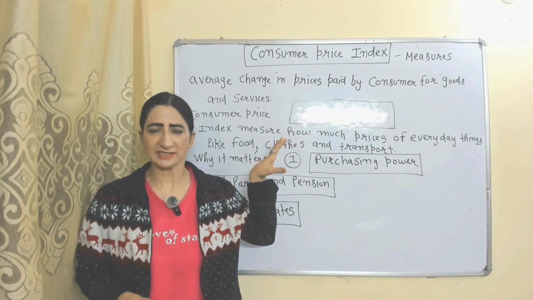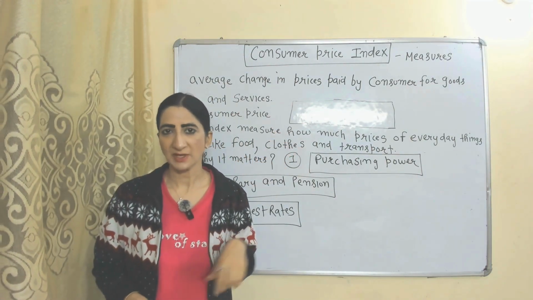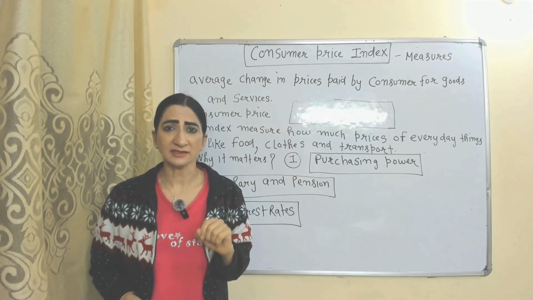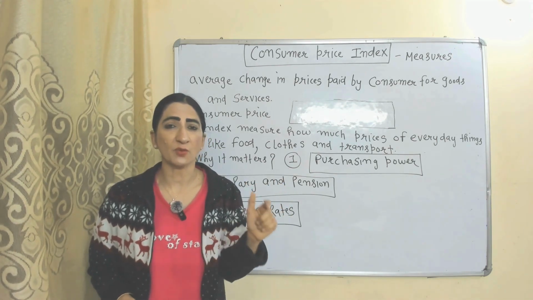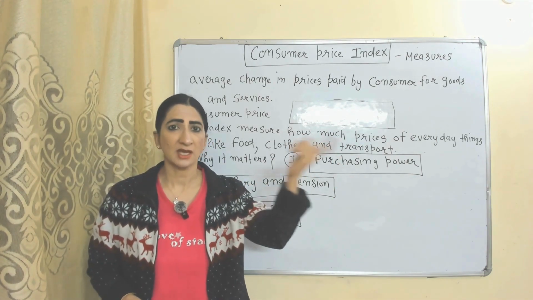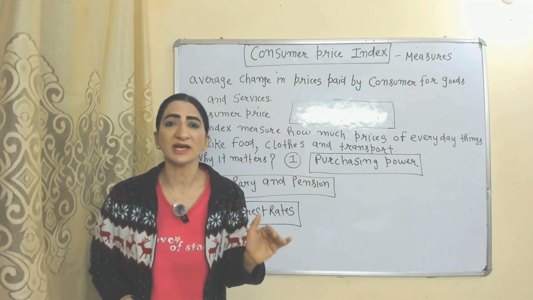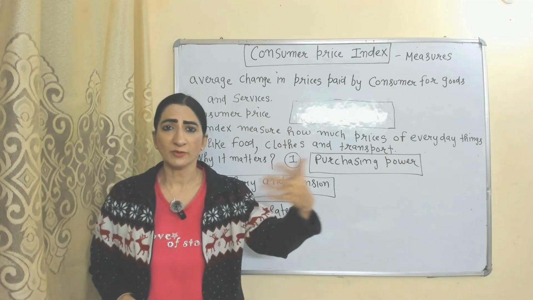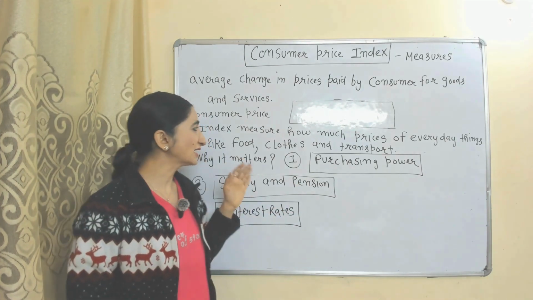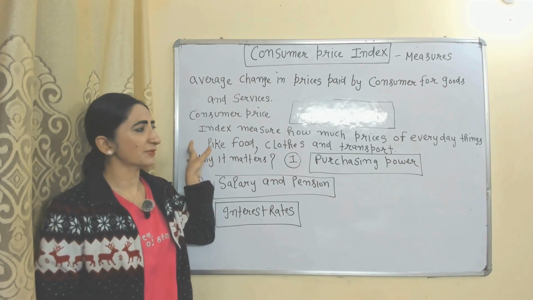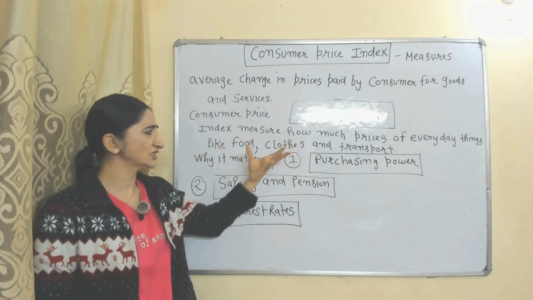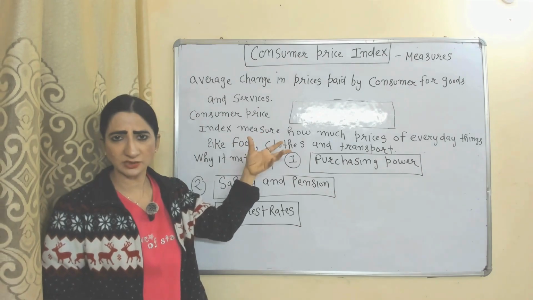Consumer price index, or you can say CPI. Wholesaler price index tracks changes in price which one business pays to another business. But CPI tracks changes in price which is paid by a final consumer for buying goods and services. That means CPI measures how much prices of everyday things are changing, like food, cloth, or transport.